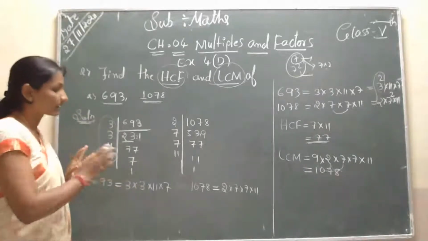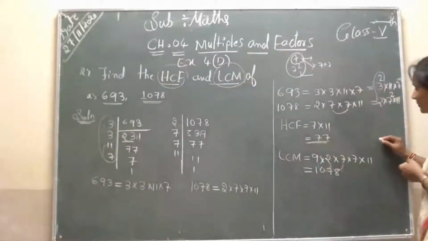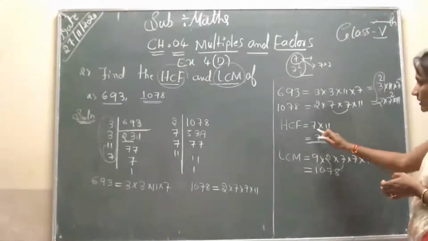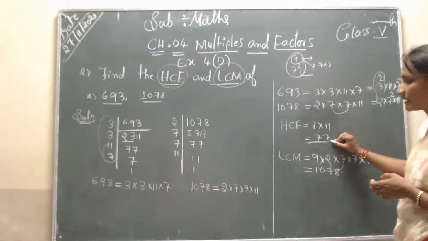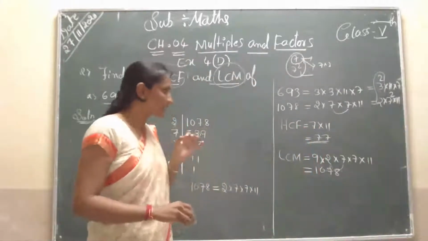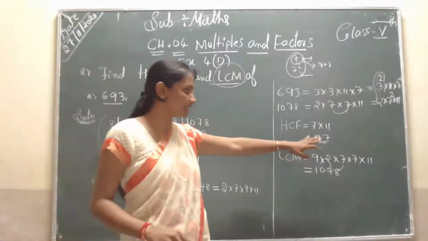HCF means, in the first row and the second row, whichever number is common, I write that as the HCF. Because 7 is common to both, and 11 is common to both, I write 7 into 11, that is 77. So the HCF of 693 is 77.